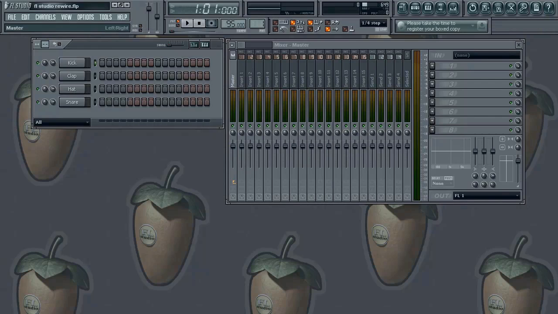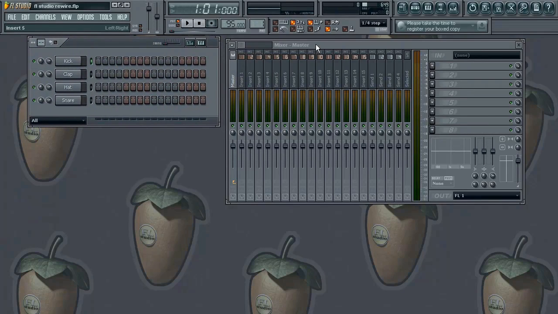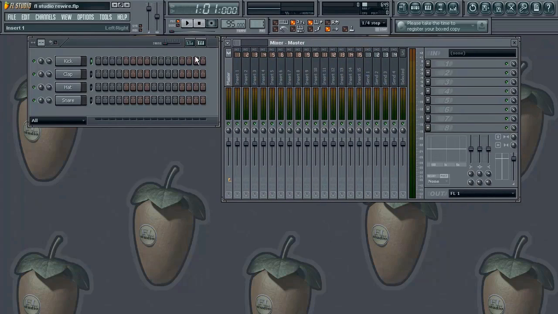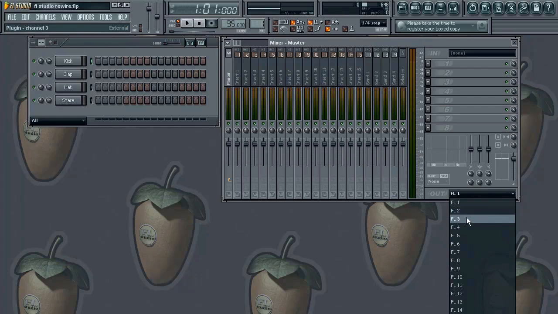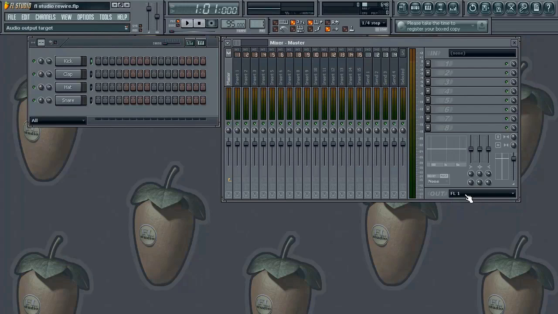Alright, so here we are in FL Studio, and what I want to go ahead and do right off the bat is make sure my step sequencer is open, and make sure my mixer window is open. So you want to make sure these two windows are open. Now your master channel, you always want to make sure it's set to FL 1. FL 1 is going to be your main output. I think by default sometimes it's just set to none. I'm not really sure. It may just be FL 1. That's just the standard default setting.